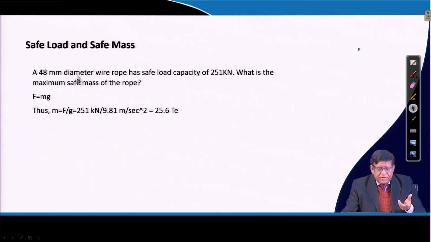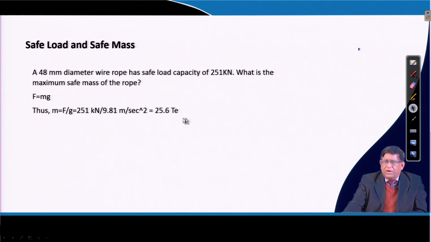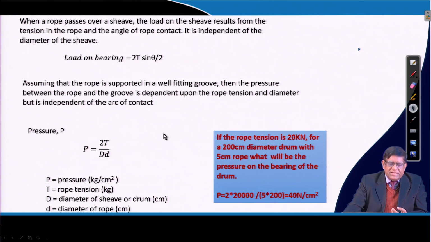That means in this particular example 25.6 tons of material is required for raising this 251 kilonewton capacity. If you know this mass, then you can find out exactly what should be the diameter of each wire. That type of design calculations are carried out.